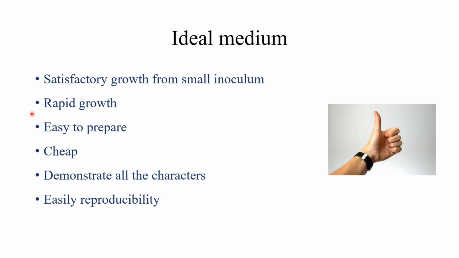Rapid growth. The ideal medium should provide rapid growth of the bacteria. That means the medium should have all the nutrients in optimum levels so that the organism will grow rapidly by utilizing the nutrients present in the medium.